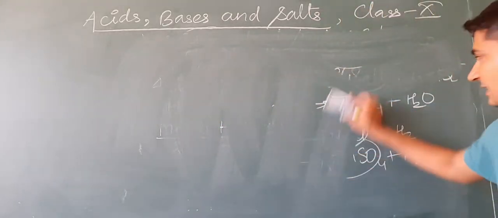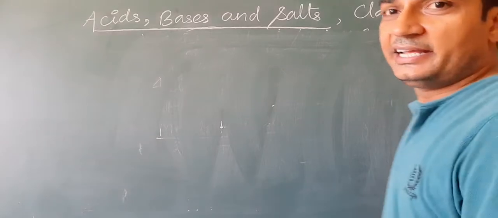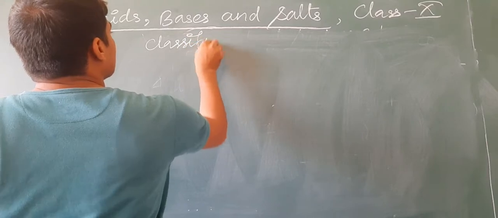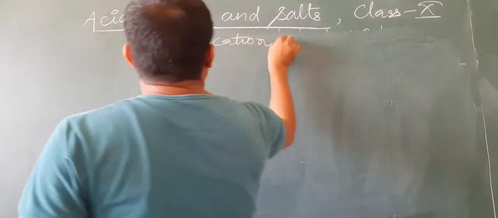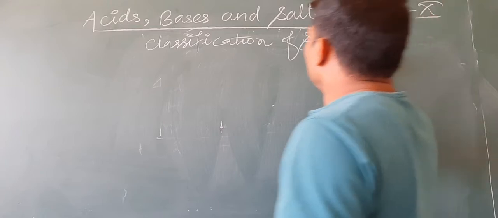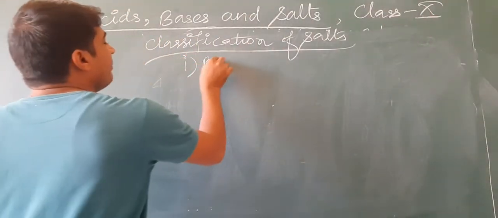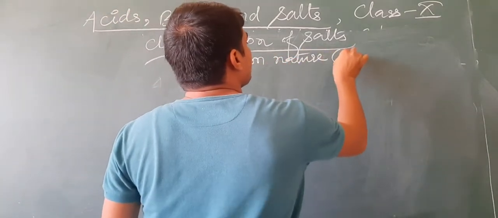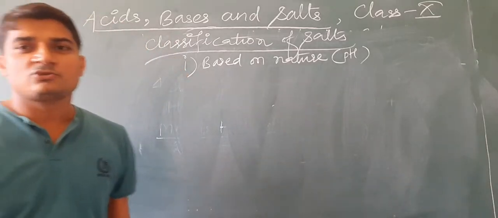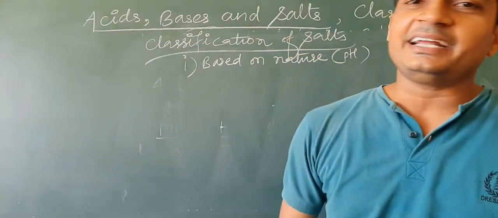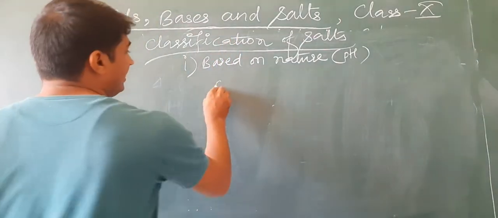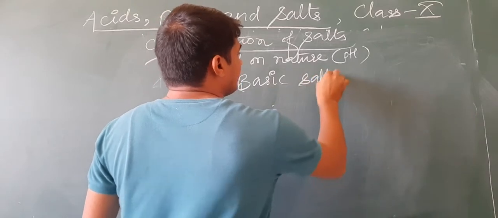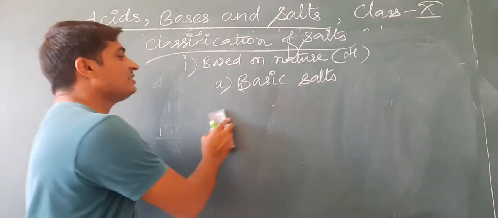Let us see the classification of salts. How can we categorize different types of salts? Classification of salts. So first one, based on nature, or we can say based on pH. On the basis of pH, salts can be categorized in 3 categories. One is basic salts, second one is acidic salts, and third one is neutral salts.